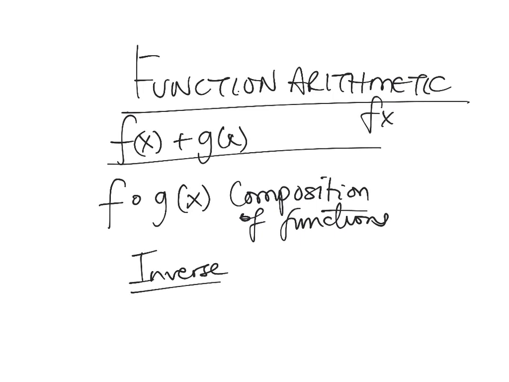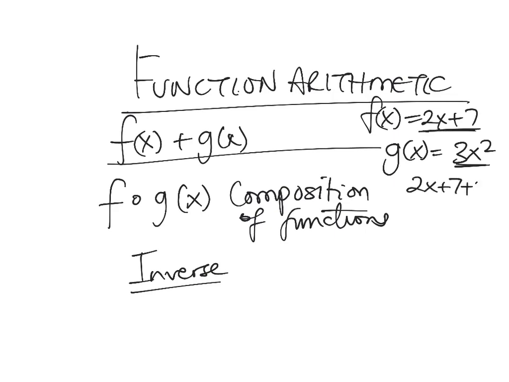So if f of x is 2x plus 7 and g of x is 3x squared. If someone says, what is f of x plus g of x, you actually add these together. So you have 2x plus 7 plus 3x squared. And our answer is just 3x squared plus 2x plus 7. So you have f of x plus g of x, that's the first part.